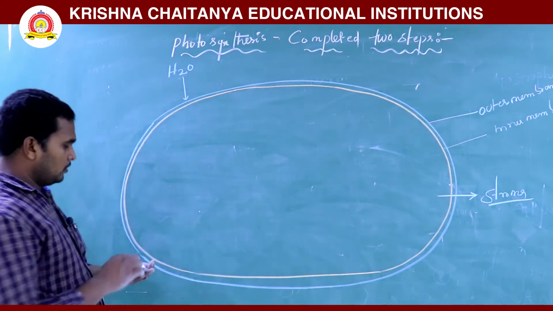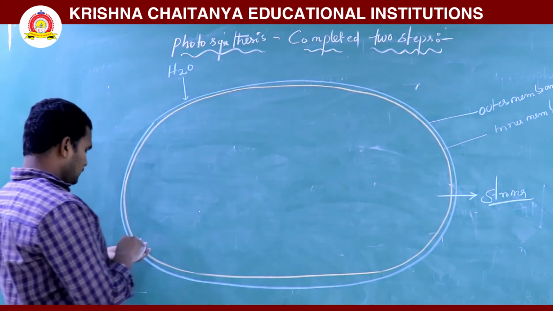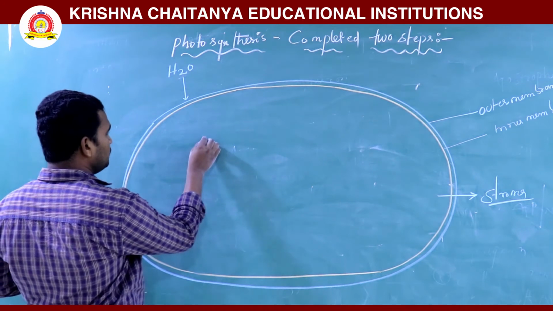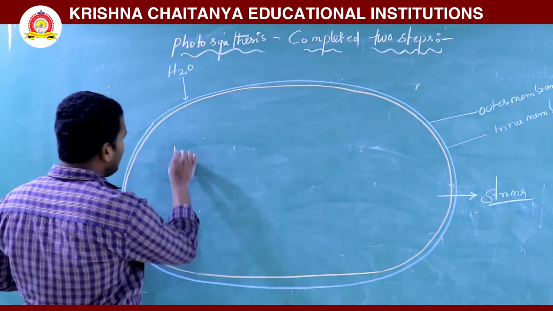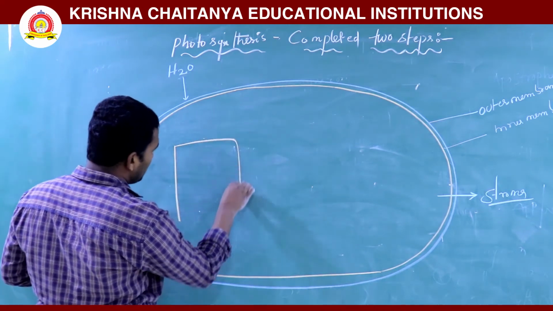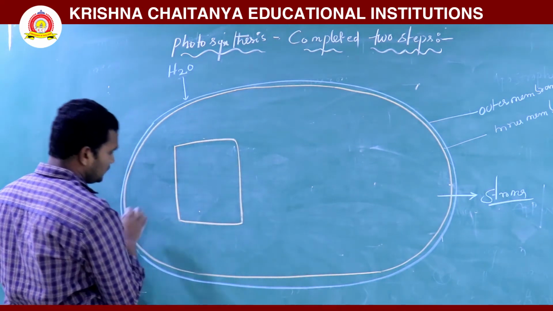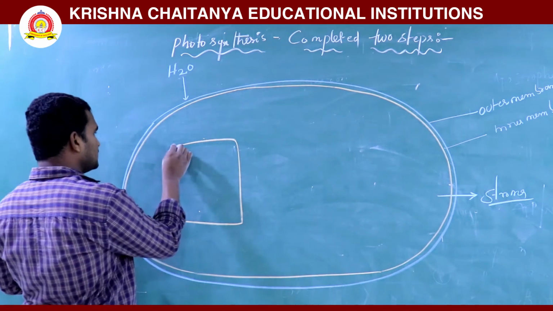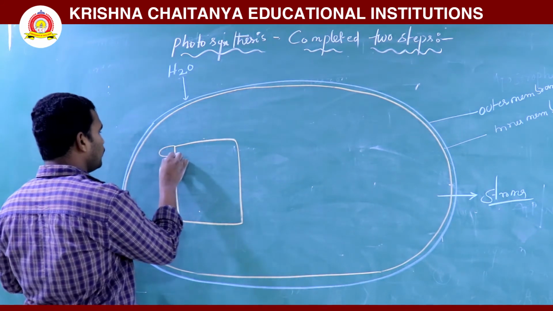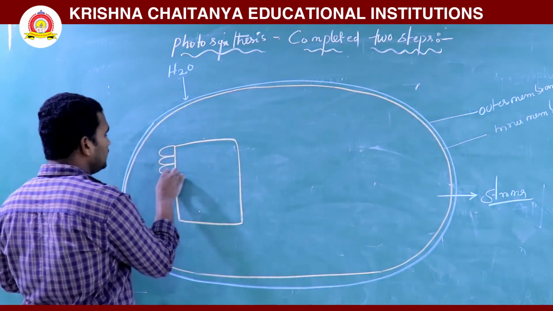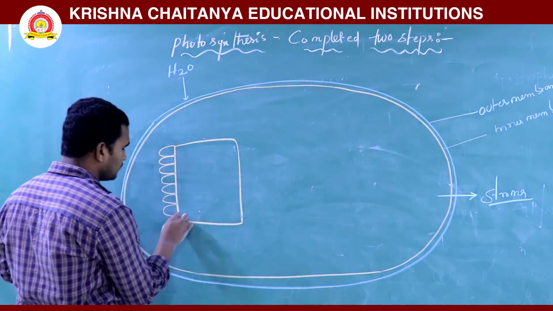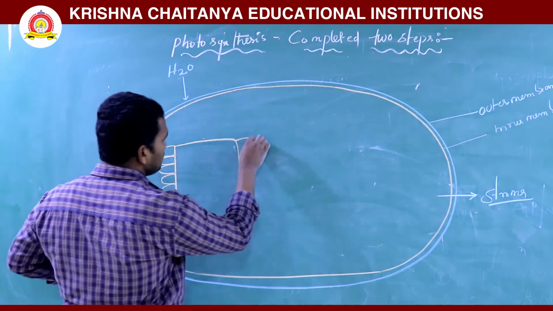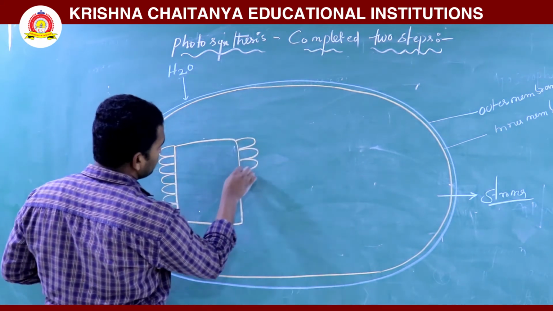Next, here you observe, which one is there? Thylakoids, a group of thylakoids. This is the thylakoid, like a stack: one thylakoid, two thylakoids, three, like a stack of thylakoids.